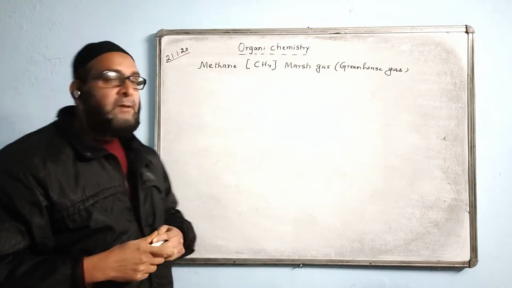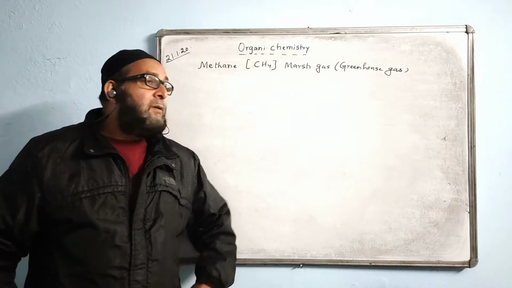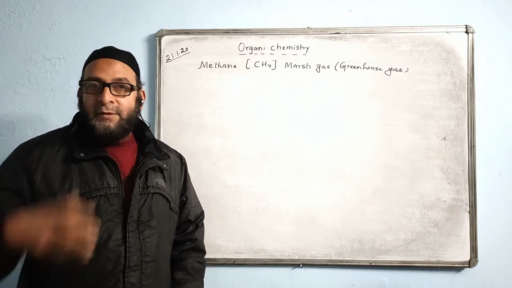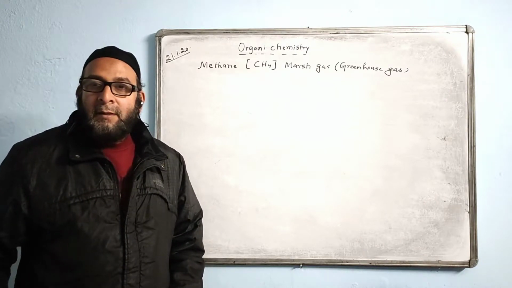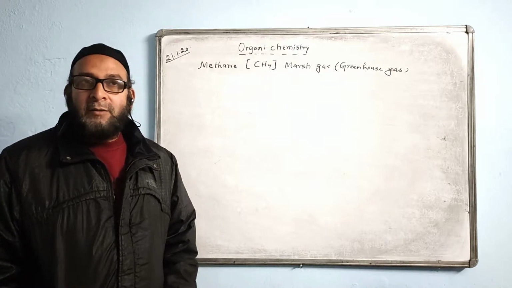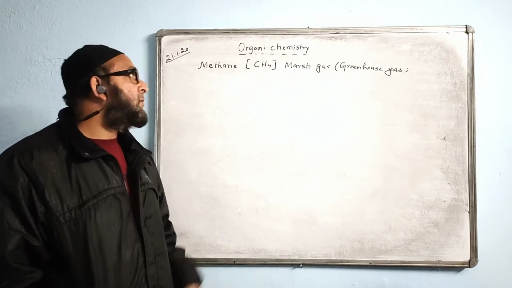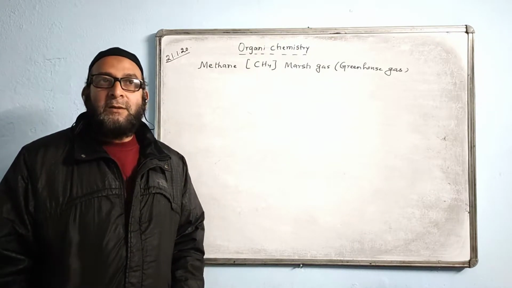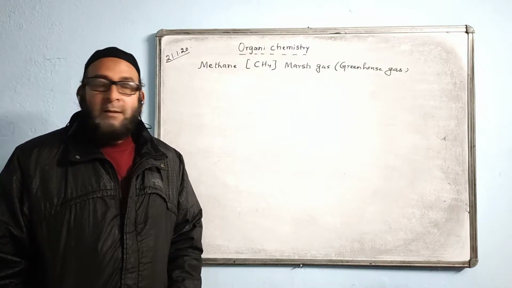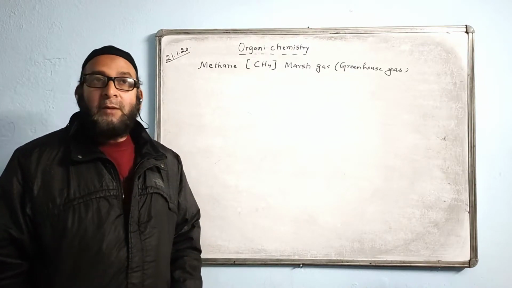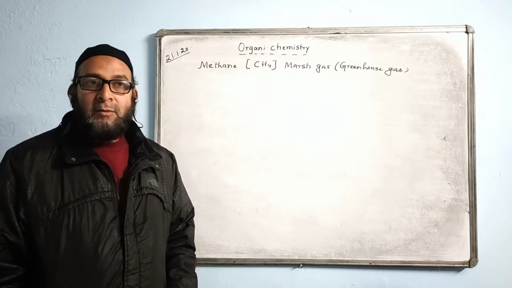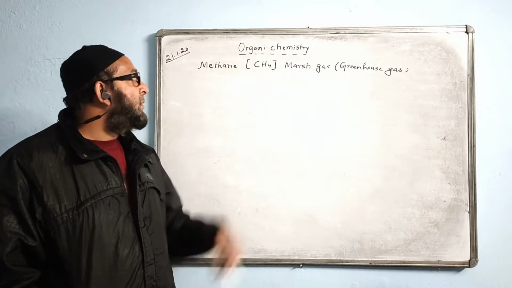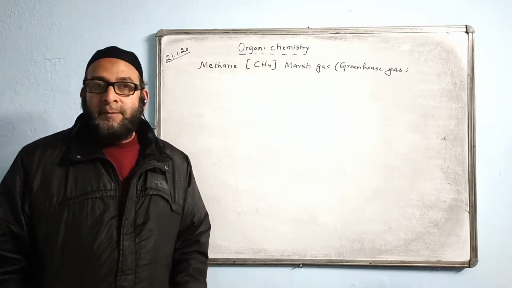What are greenhouse gases? I think you know. Greenhouse gases are the gases which cause a warming effect, which retain the heat and supply the heat to the earth's surface. So they are called greenhouse gases. Methane is one of them. We have methane, carbon dioxide, CFC (chlorofluorocarbon) gas. They are greenhouse gases. Even water vapor is also a greenhouse gas.